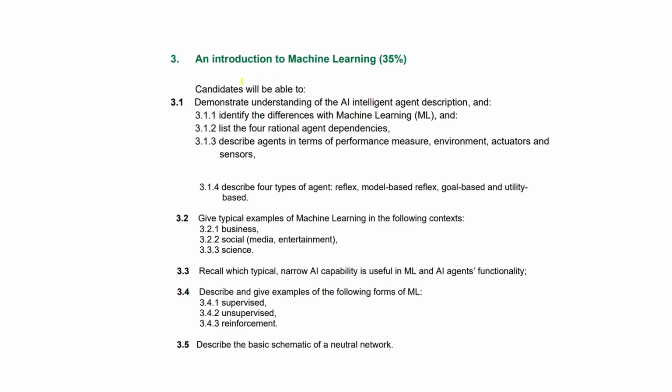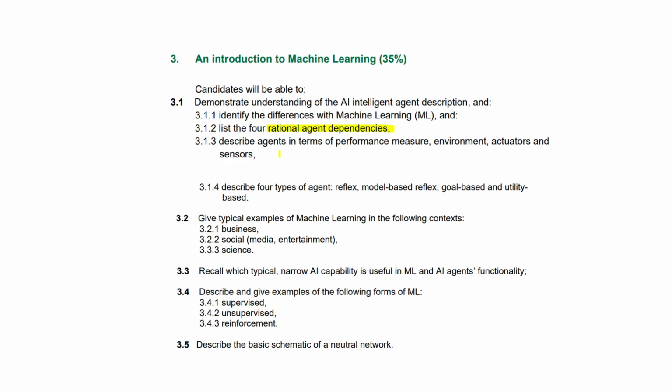This is the machine learning section, an introduction to machine learning. As we said, a subset of AI. Candidates will be able to demonstrate understanding of the AI intelligent agent description. This talk of intelligent agents we find in the book, which is in the list of recommended books, co-authored by Peter Norvig and Stuart Russell. Identify the differences with machine learning. I'm not sure what that means. Does it mean the differences between AI and machine learning? Maybe. List the 4 rational agent dependencies.